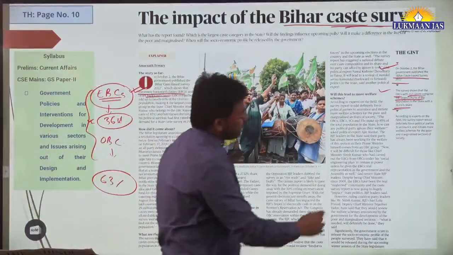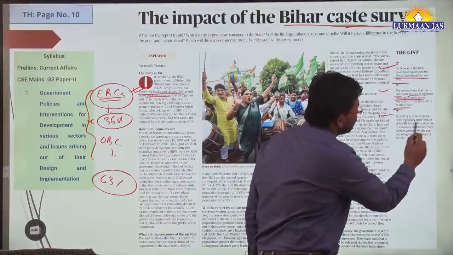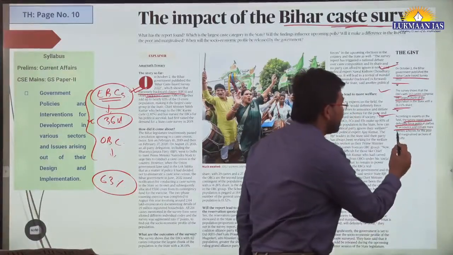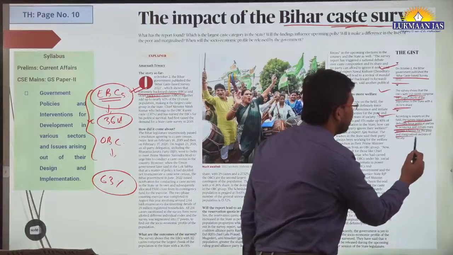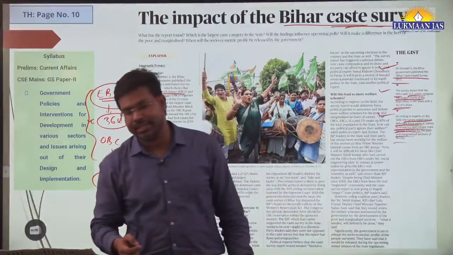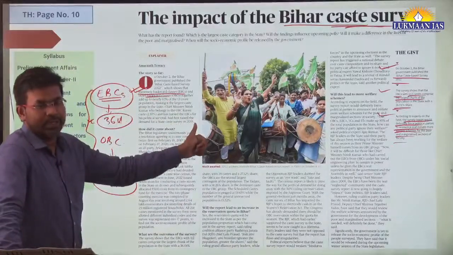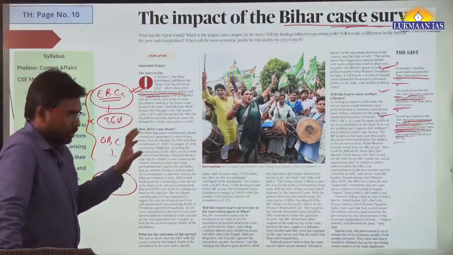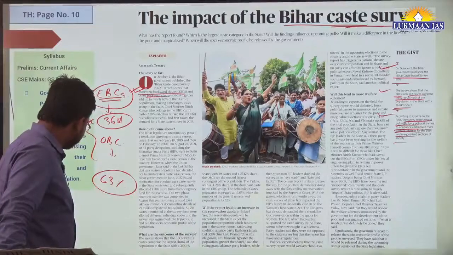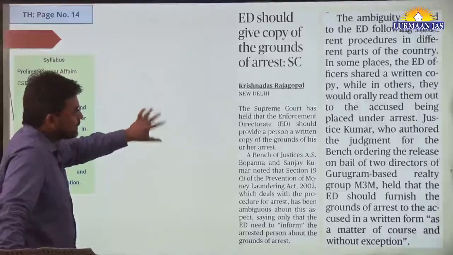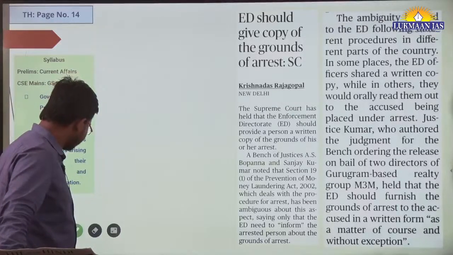According to experts in the field, the survey report would definitely force political parties to announce and initiate more welfare schemes for the poor and marginalized sections of society. So it is related to Indian polity, and it is related to economy also, because they are going to frame policies for the welfare of the extremely backward classes and other sections of society.